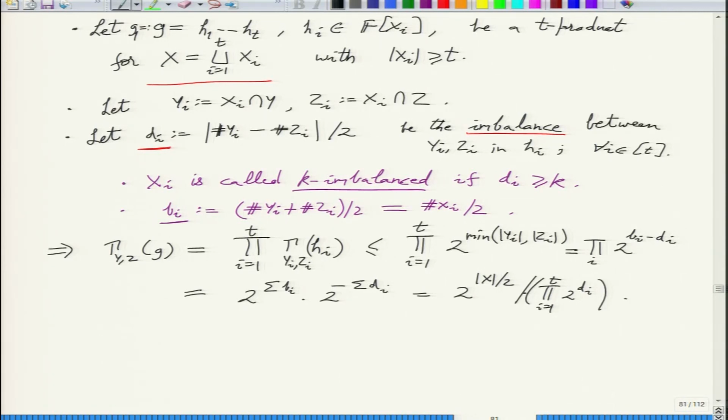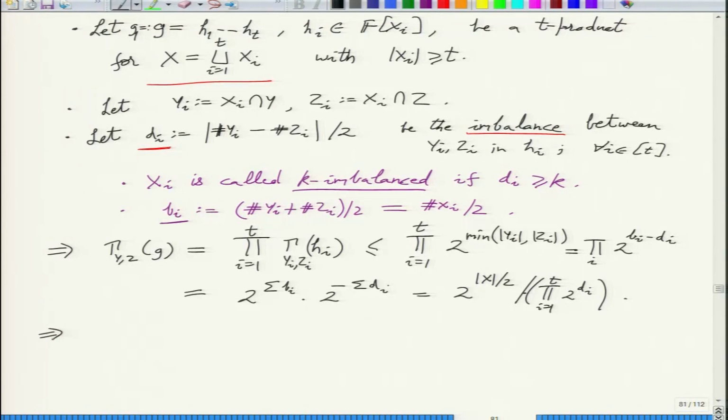Is that clear? The point of all this is that this 2 raised to x by 2, think of this as just 2 raised to n by 2, and we are interested in the amount this n by 2 will fall. That amount we want to get simply from some di. So in the remaining proof, what we want to show is that there is some i such that di is as big as the thing we need in the lemma statement.